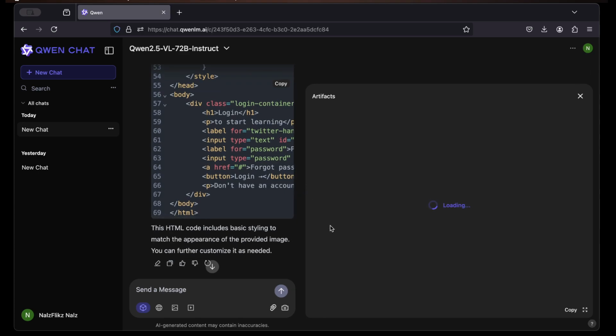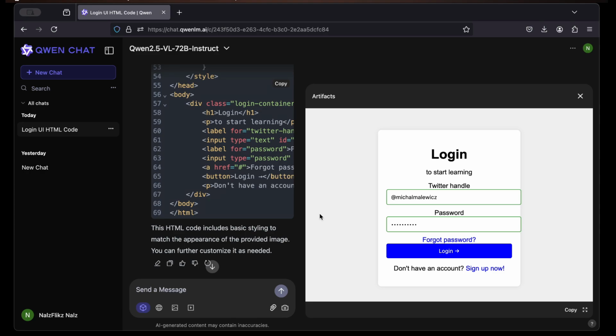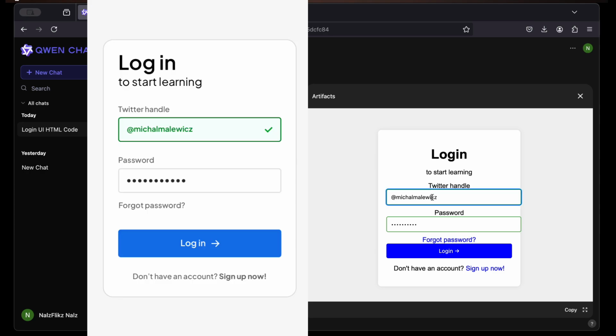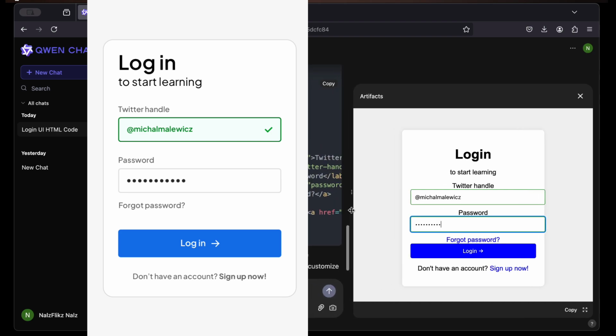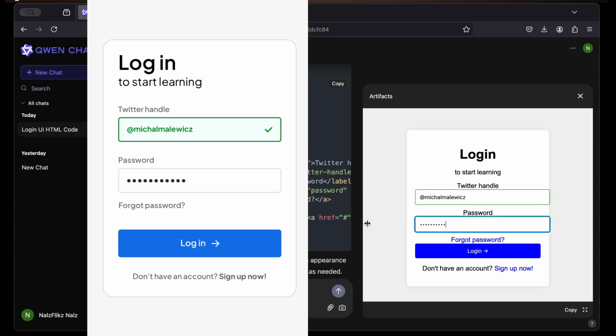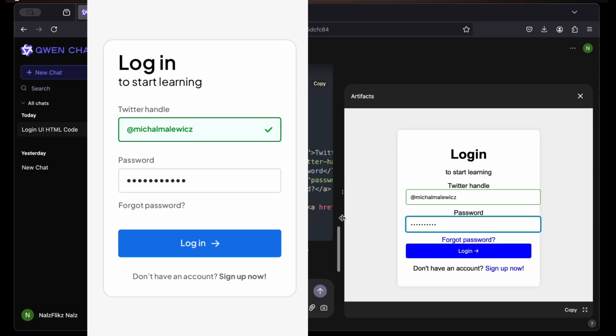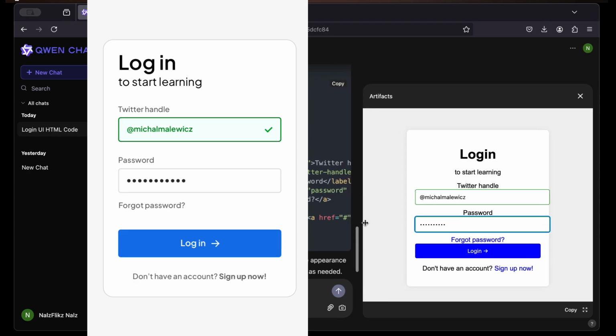Yeah, it's close, and I believe QWEN is still a work in progress, and in a few months I believe they will have improved on the code generation feature. But for me, this is still a win, because there's a lot of stress that is taken off from the developer here by just posting an image and then it generates the UI. Yeah, you might still need to do some work around this, but I think it's still an improvement.